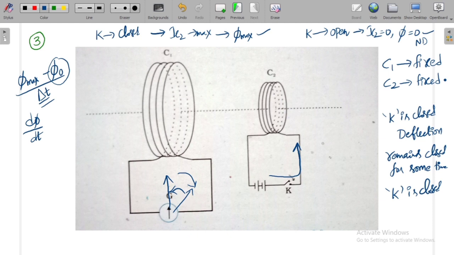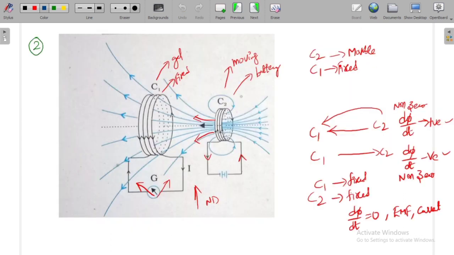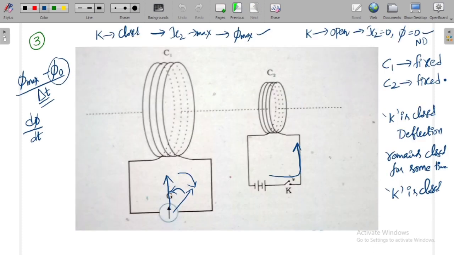So here in both the two experiments which we have studied just before, the bar magnet is in motion, so an induced EMF is created. And here the coil C2 is also in motion, so an induced EMF is created in C1. Now in the third case, nothing is in motion, but there will be a change in current.